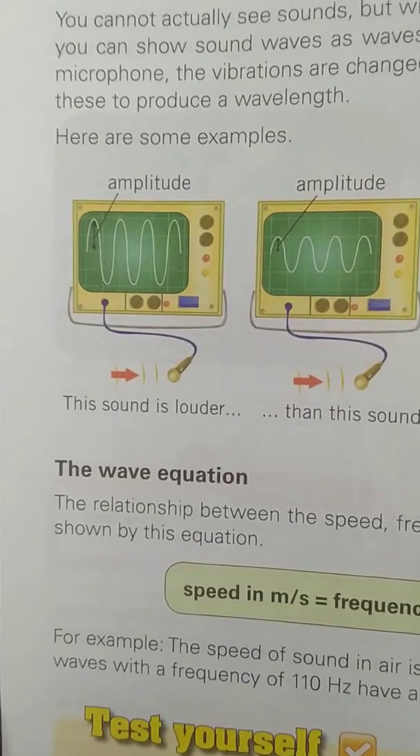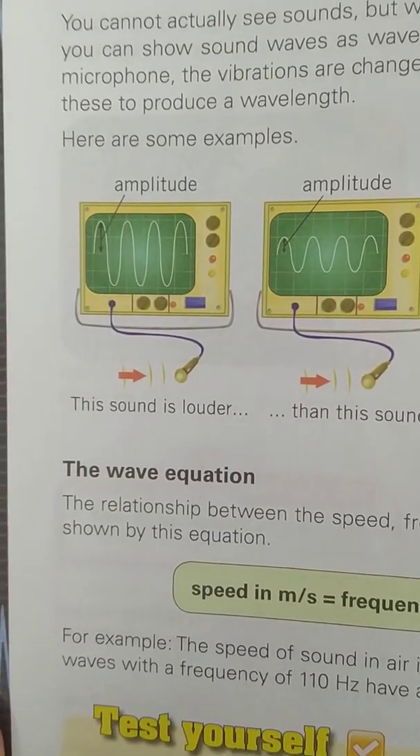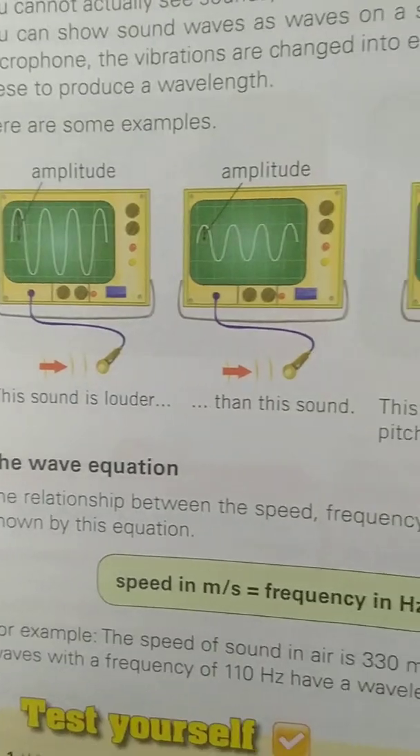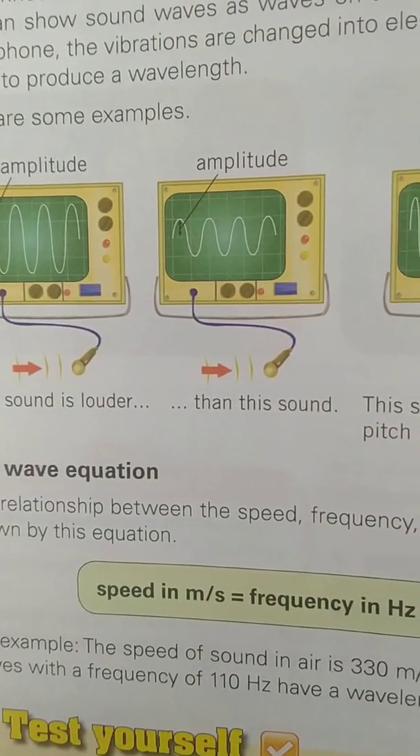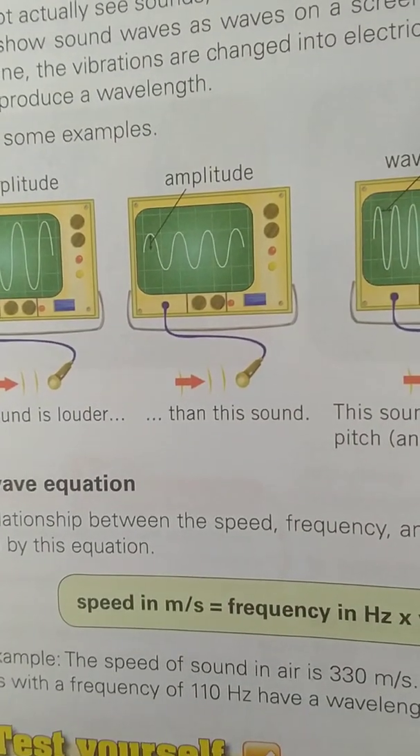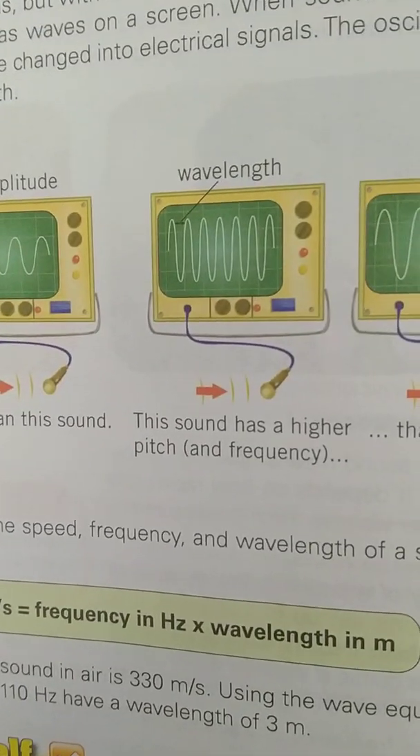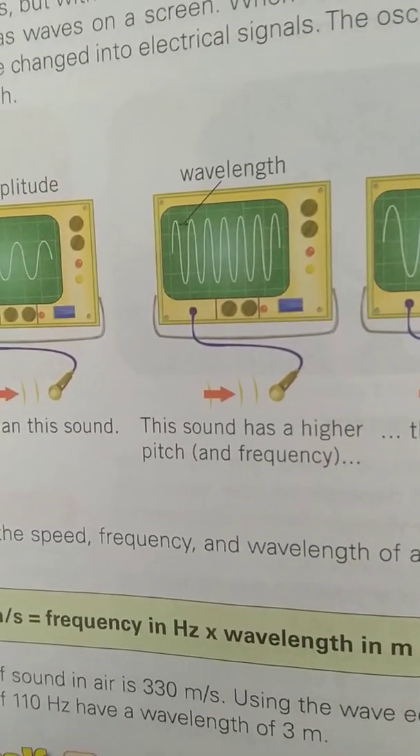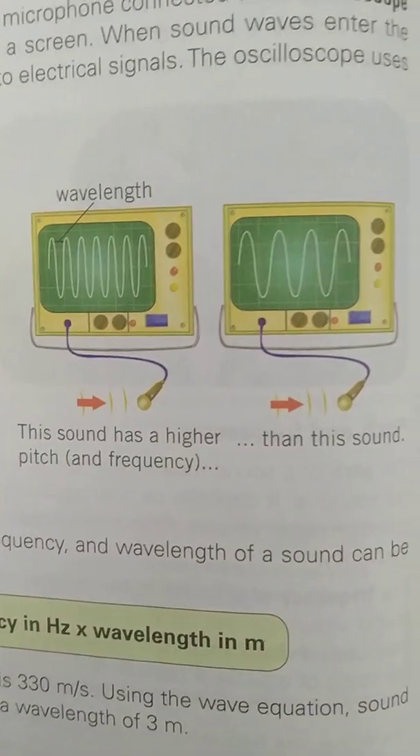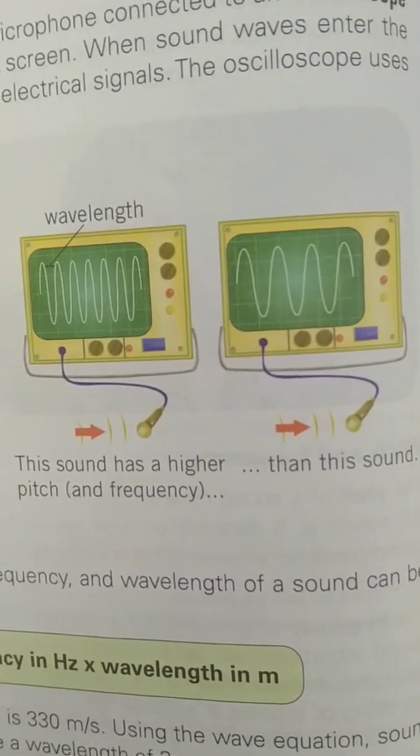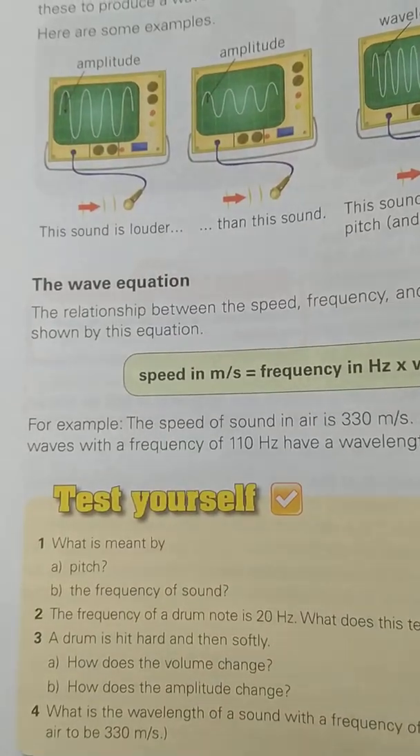The higher the amplitude, the louder will be the sound. And in this, the amplitude is low, it means the sound is softer. The wavelength is higher, it means the pitch and frequency is higher, the sound is higher than this sound comparatively.